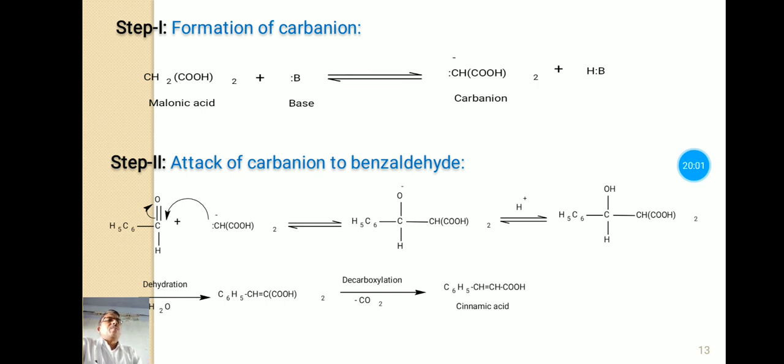This intermediate product on protonation forms the second intermediate product, and this second intermediate product on dehydration, meaning by elimination of a water molecule, forms this alpha beta unsaturated acid, which here is cinnamic acid. After this comes decarboxylation.